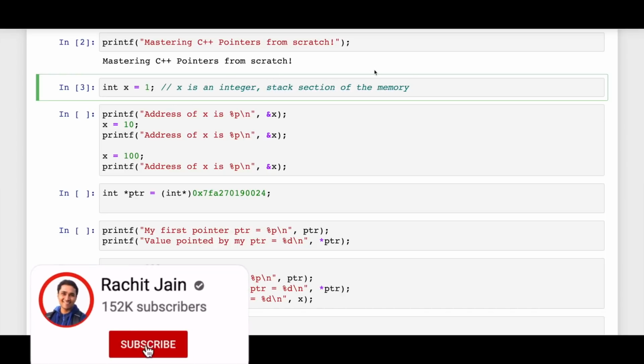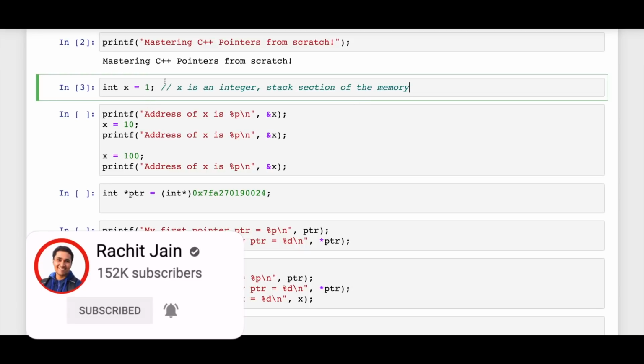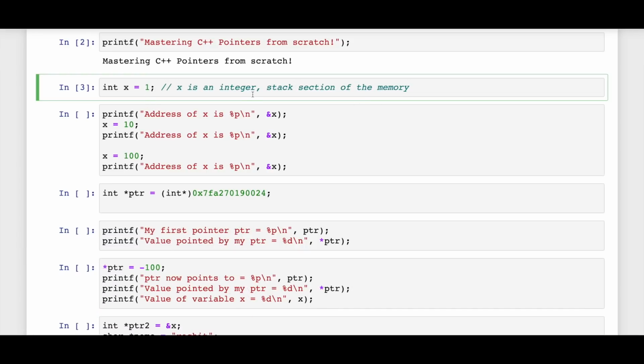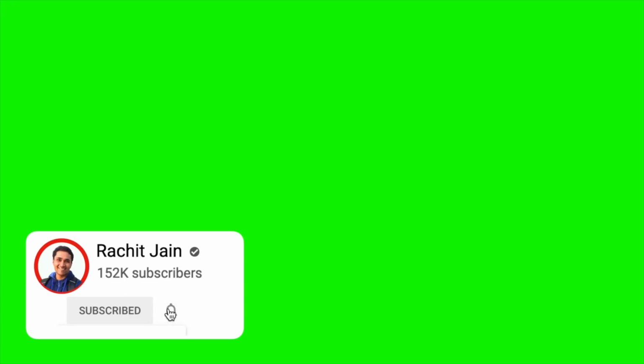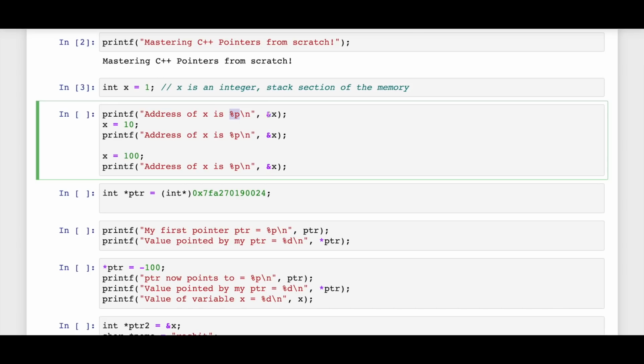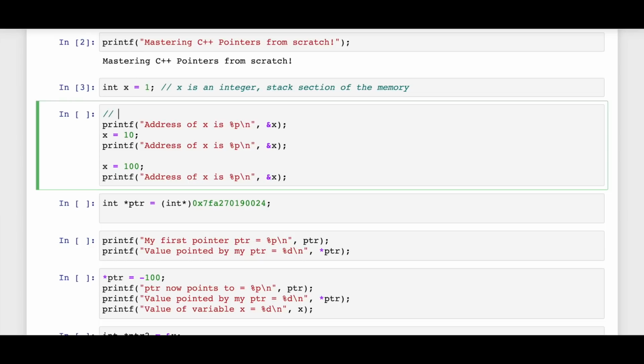For pointers, what you need to understand is that int x equal to 1 means that x is an integer. It has some memory address, and we can actually find out that memory address. And that's what I'm doing in the next command. I'm saying that address of x is %p. So this is what you use for printing the value of pointers, and &x is actually giving me the address of x. So this operator that you are seeing right now, &x or ampersand x, is read as address of x. So you can say that this is telling C++, hey, give me the address of x.